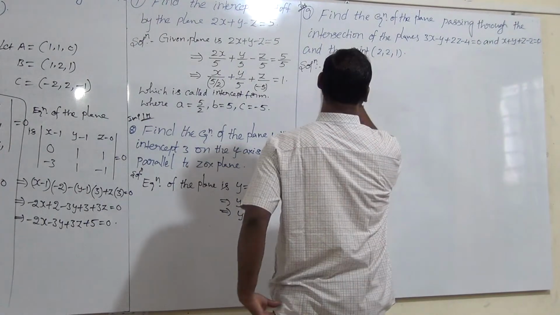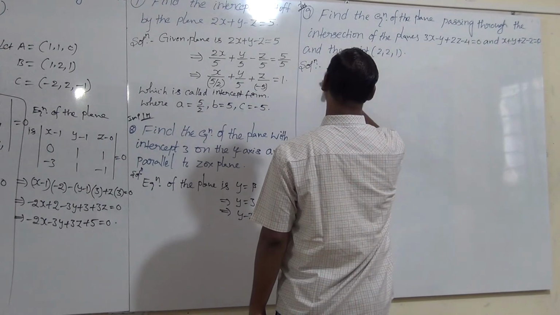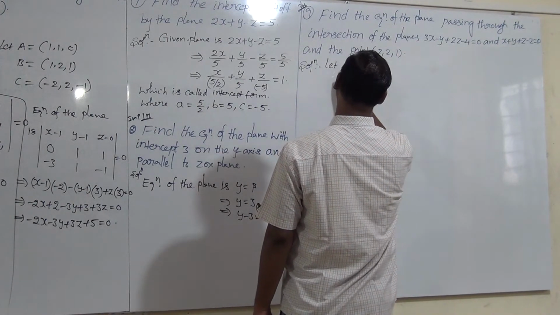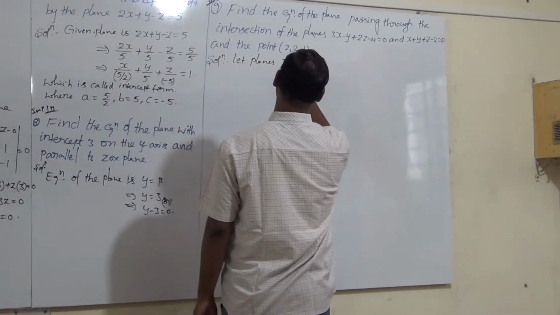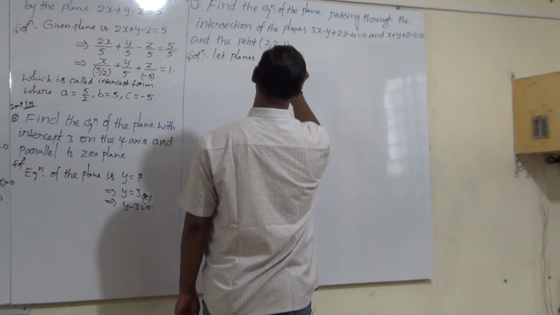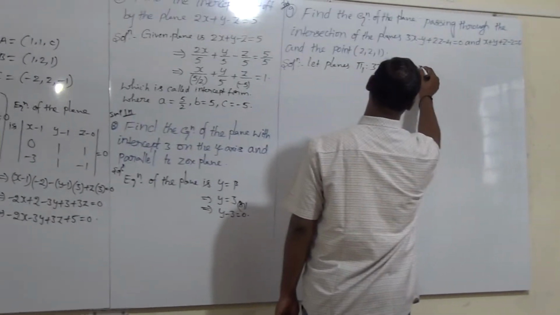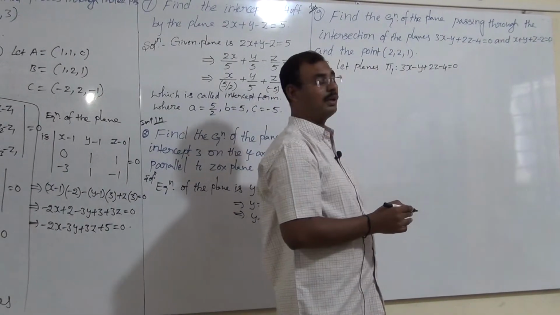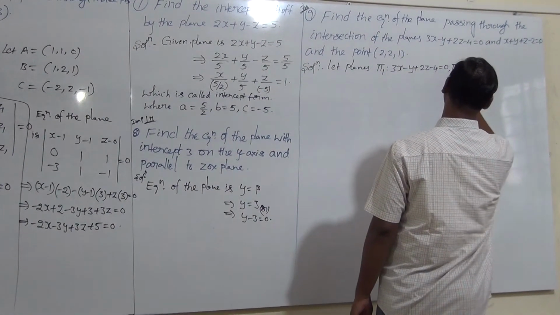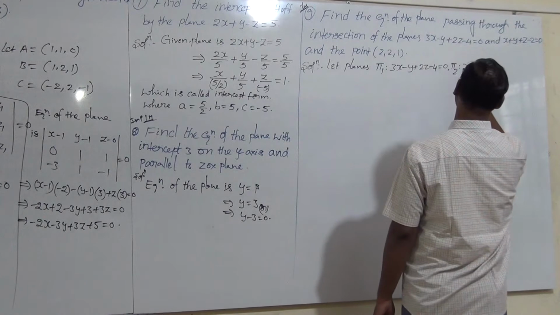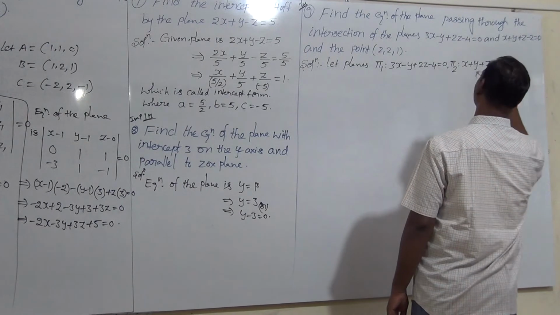Here, firstly I take the planes. Let plane pi 1 be 3x minus y plus 2z minus 4 is equal to 0, and pi 2, the second plane, be x plus y plus z minus 2 is equal to 0.